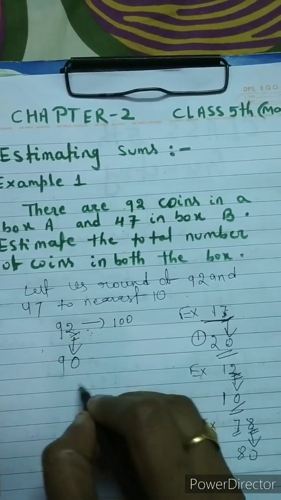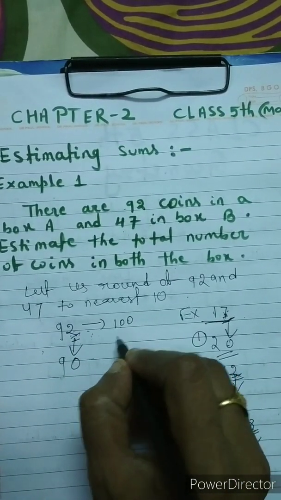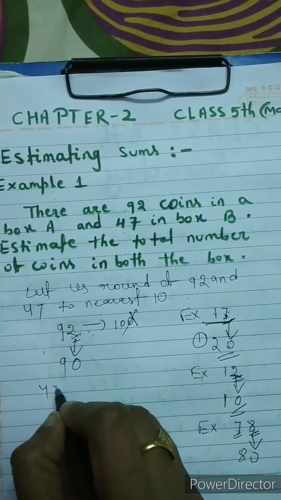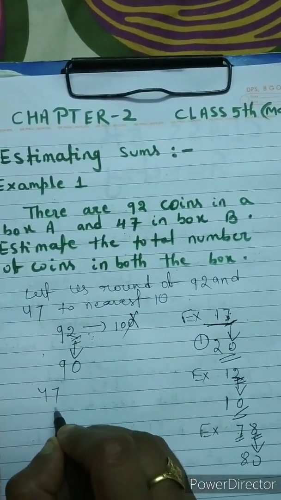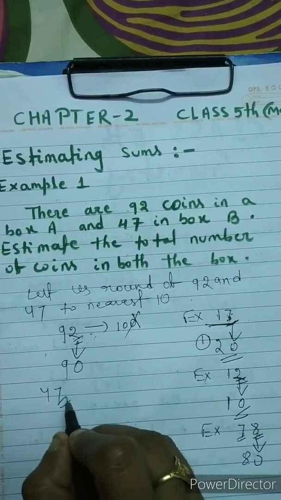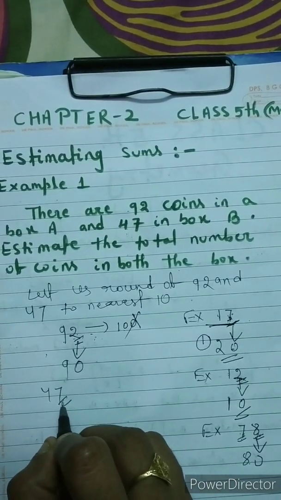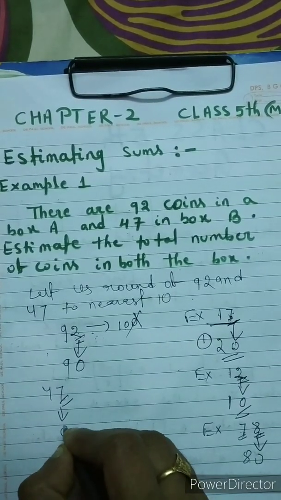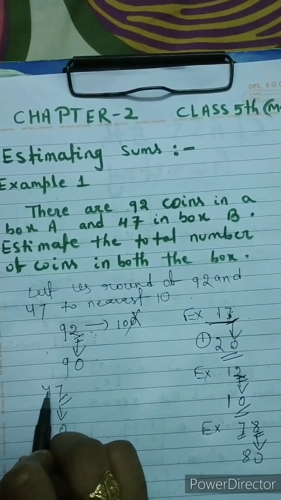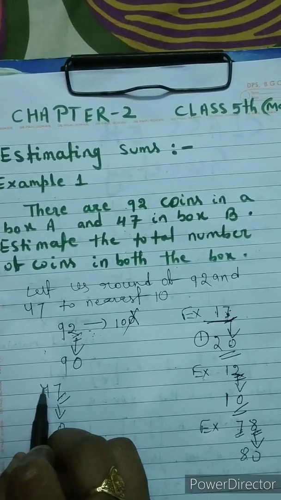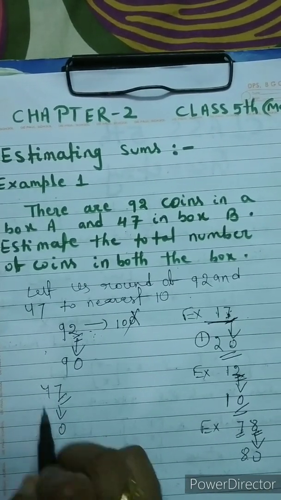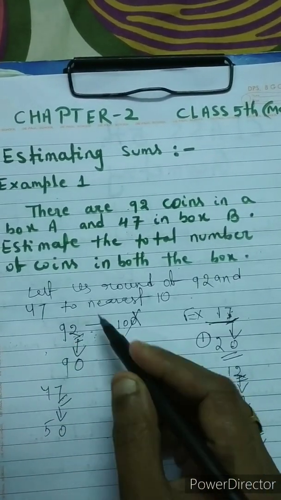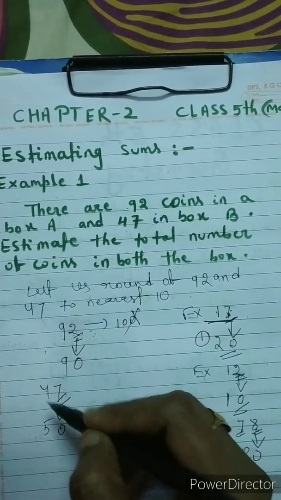Okay children, now I will explain 47. You just round it, children. You see this is 7. 7 means greater than 5. So the ones place becomes 0, but the tens place increases by 1. So 4 plus 1 is 5. Okay children, this is how I explain rounding of numbers.